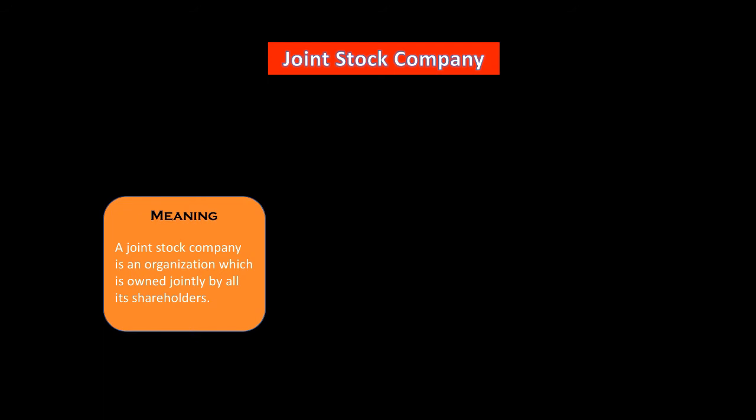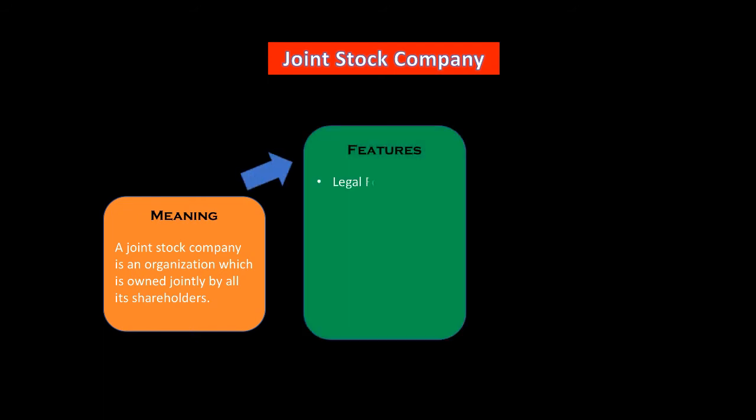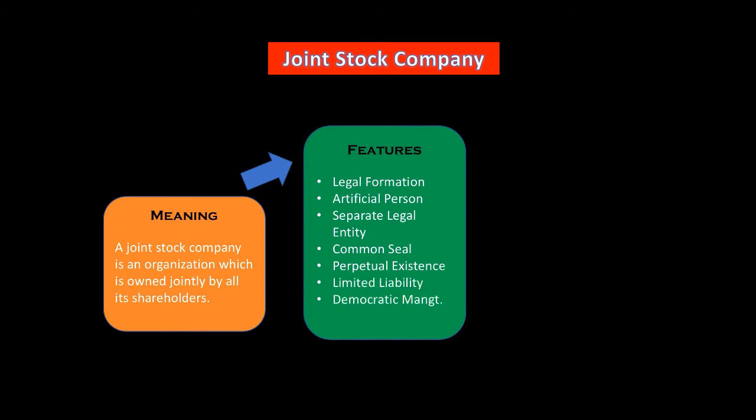Okay, now let's check out the characteristics of the company, that is, its features. The first one is legal formation. You can see legal formation, artificial person, separate legal entity, common seal, perpetual existence, limited liability, democratic management.